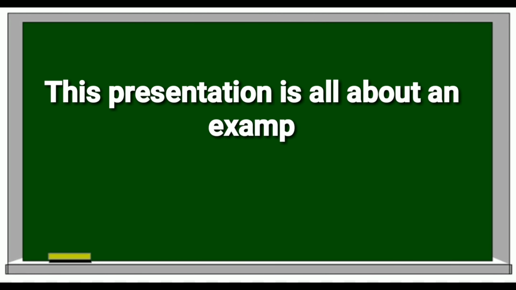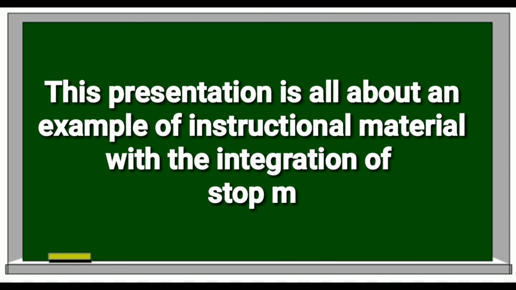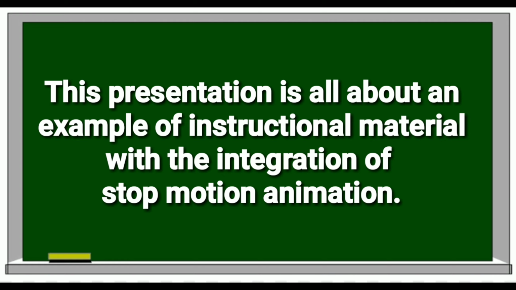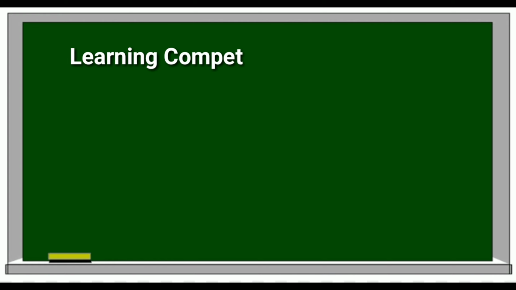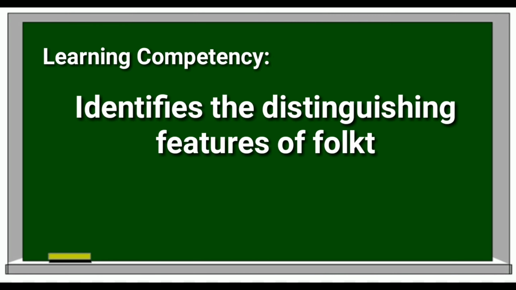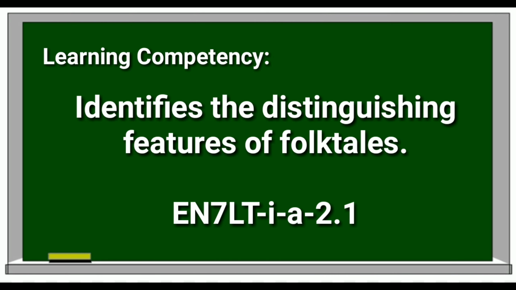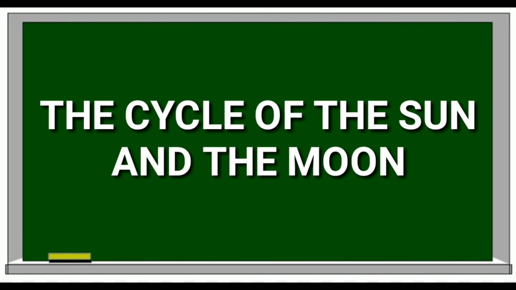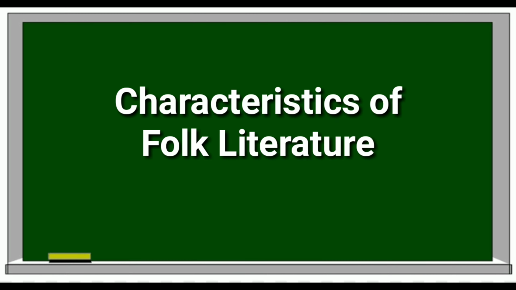This presentation is all about an example of instructional material with the integration of stop-motion animation. Our learning competence is identifies the distinguishing features of folktales. The title of the story we use is The Cycle of the Sun and the Moon. Characteristics of folk literature.